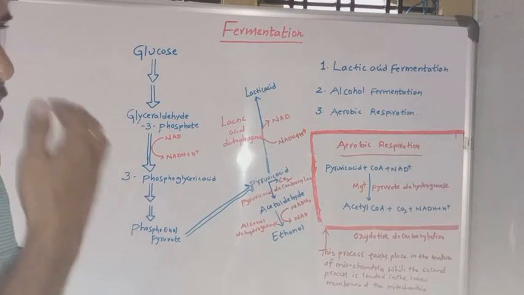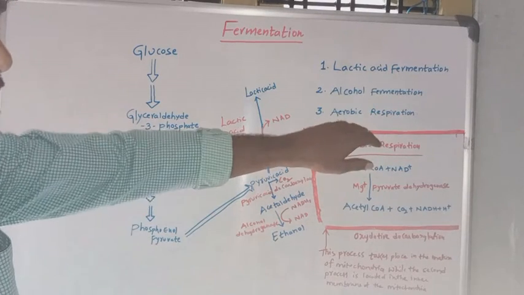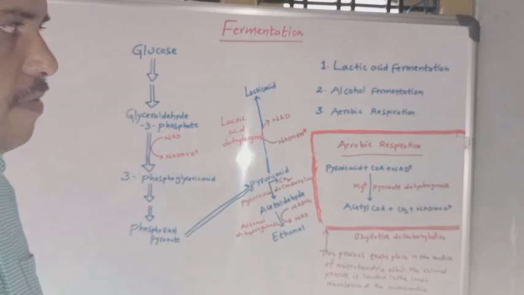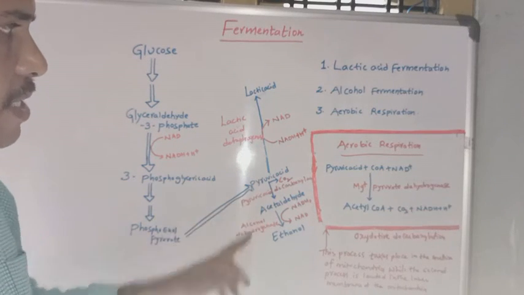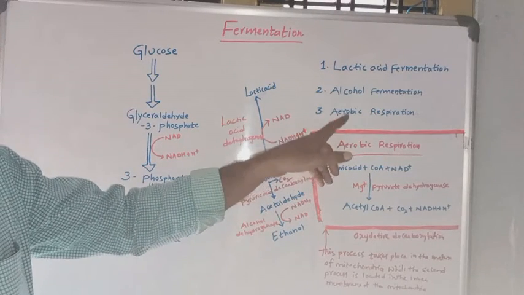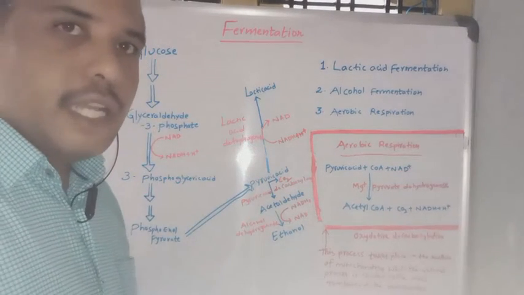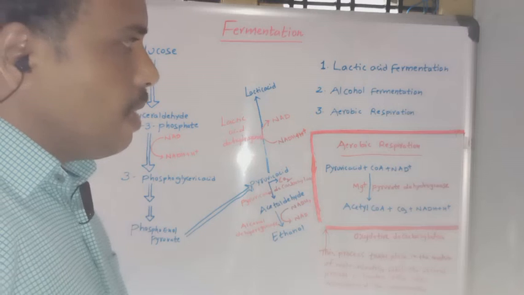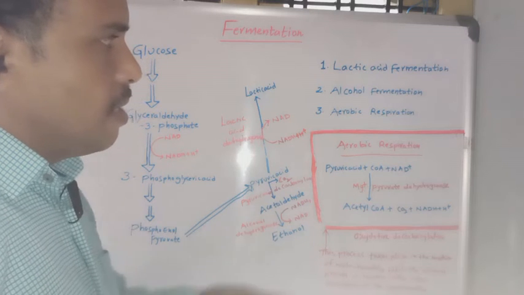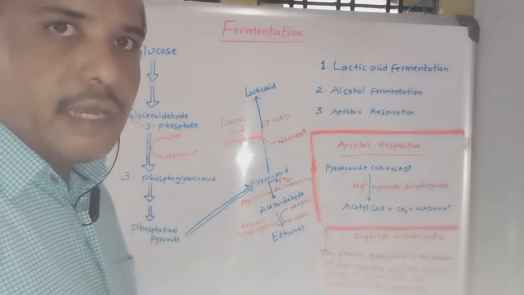When oxygen is available, this pyruvic acid enters into the aerobic respiration process. What is meant by aerobic respiration? Mainly this occurs in the mitochondrial matrix.